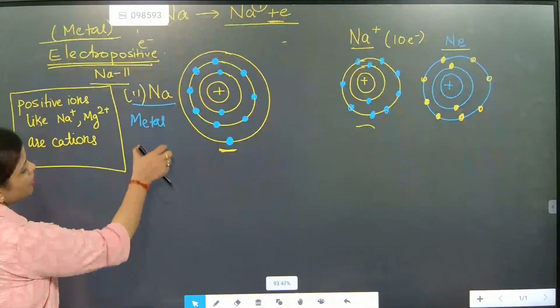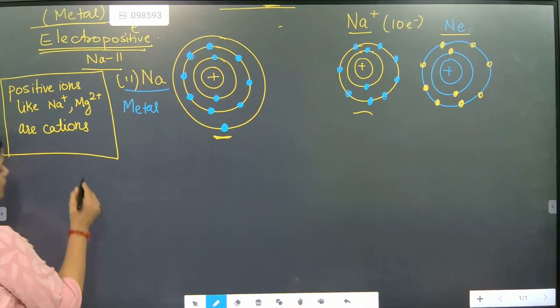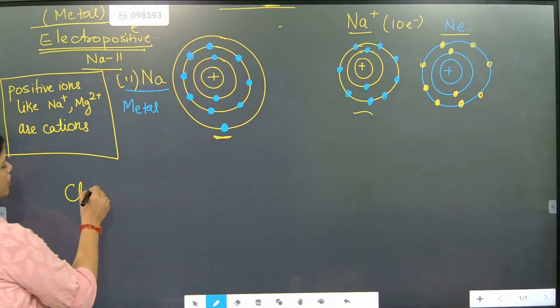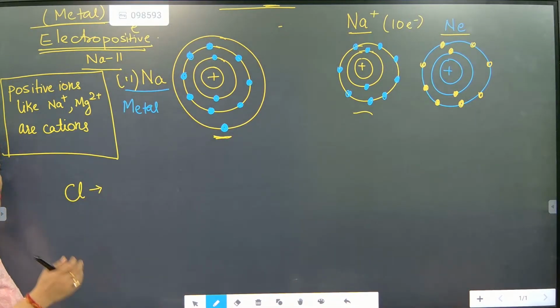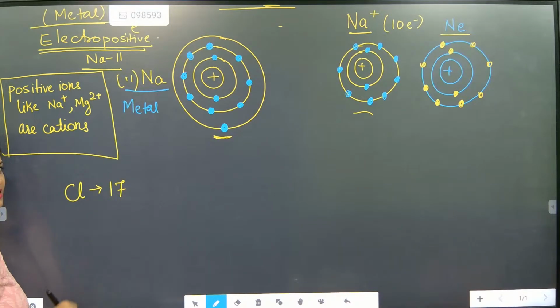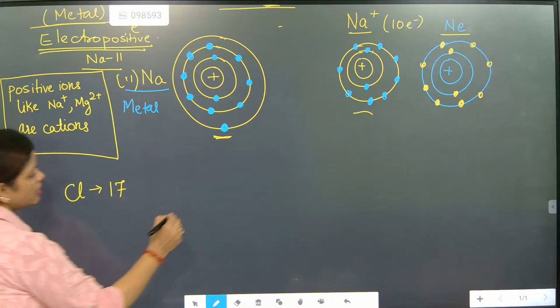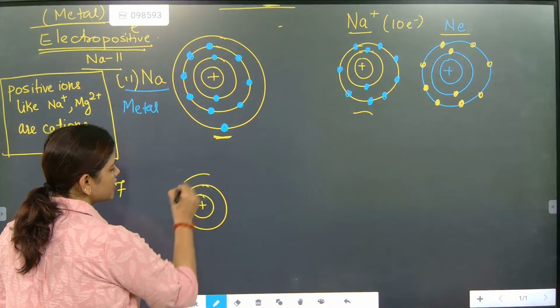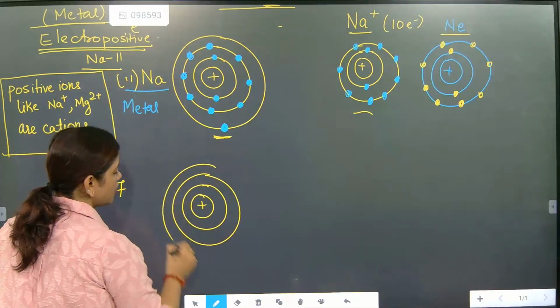Now we are going to talk about electronegative. So we will take the case of chlorine. Now let's check, beta, how many electrons are present? 17. Now the chlorine structure looks like this. First orbit, how many electrons? Second orbit and third orbit.